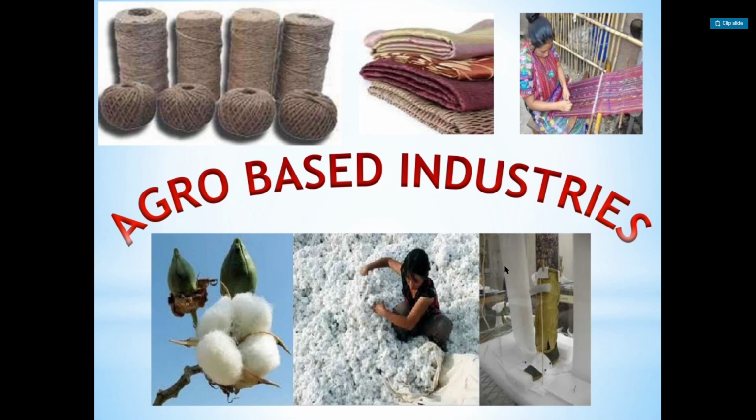Nowadays, people completely rely on khadi. India has the second largest installed capacity of spindles in the world with 43.13 million spindles after China.